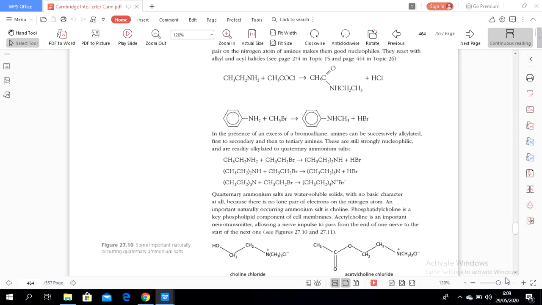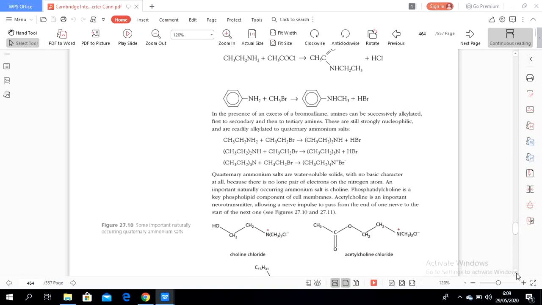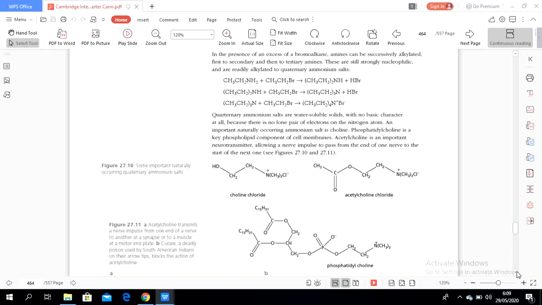So this is the active chemical in our neurotransmitter that can send messages in our body.